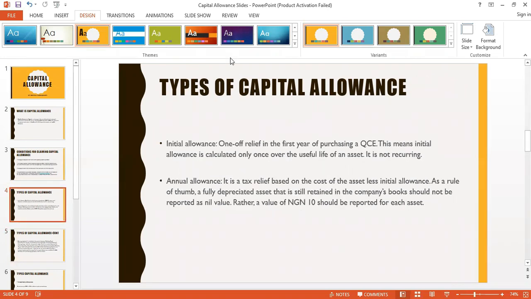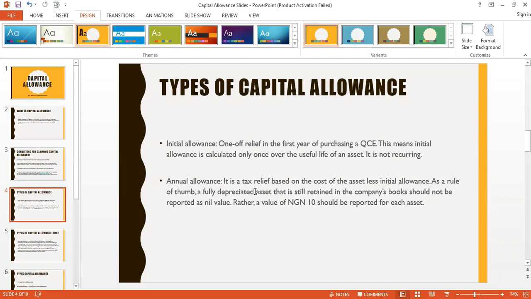The initial allowance is the one you enjoy one-off. It's a one-off relief in the first year of purchasing the qualifying capital expenditure. This means initial allowance is calculated only once in the useful life of an asset. It's not recurring.